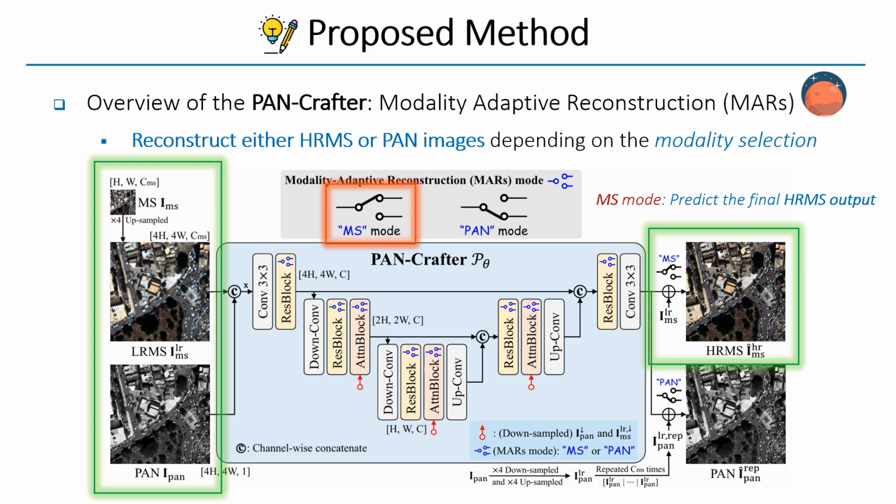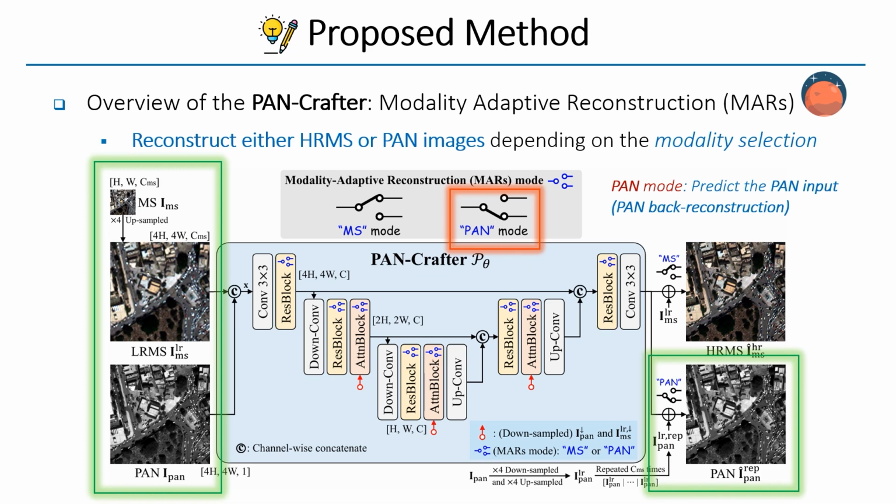In MS mode, the network learns to align structural details using Cross-Modality Alignment-Aware Attention (CM3A), predicting the final HRMS output. Conversely, in PAN mode, the network predicts a multi-channel version of PAN.